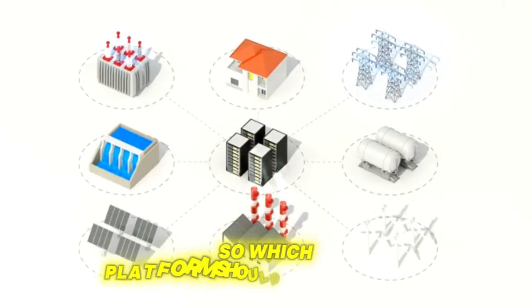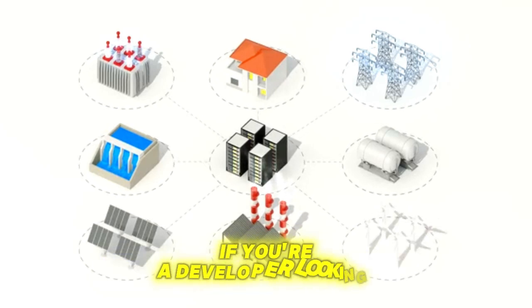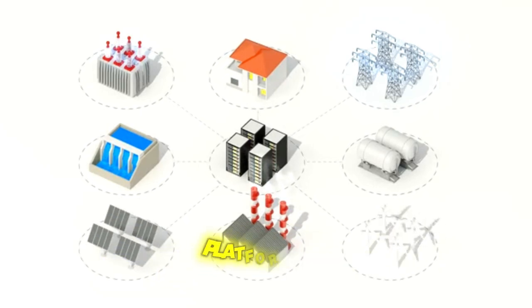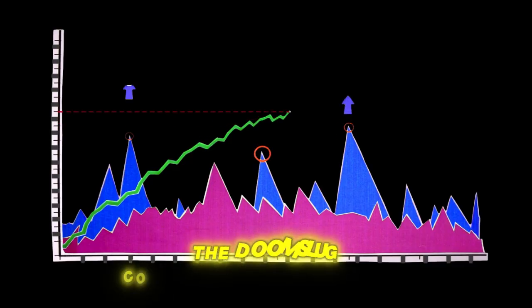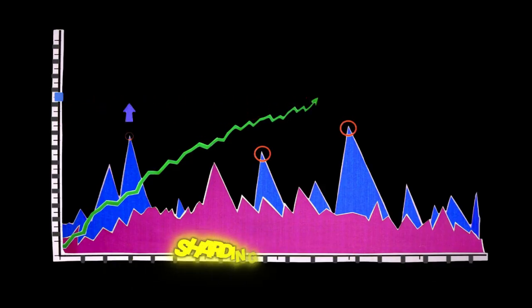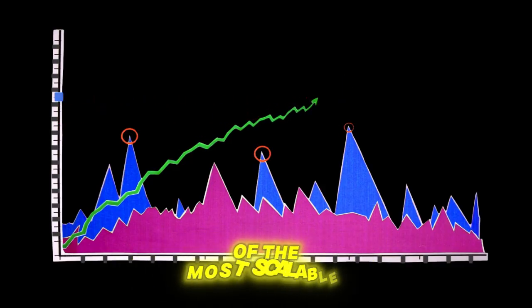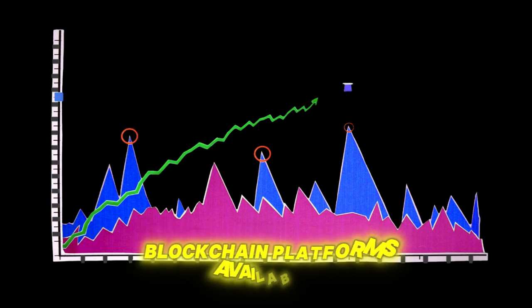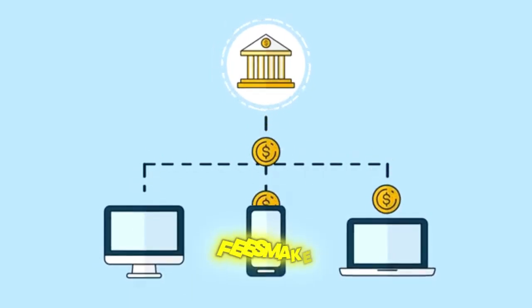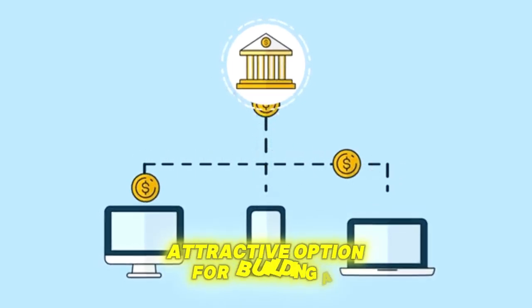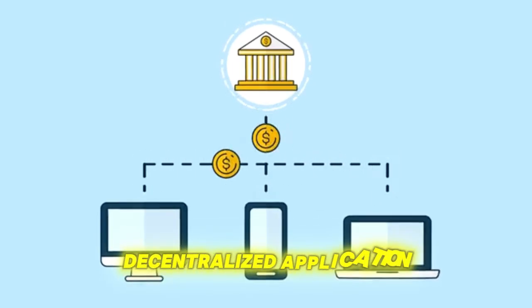So which platform should you choose? If you're a developer looking for a fast and scalable platform to build on, then the Near protocol is a great option. The Doomslug consensus mechanism and sharding solution make it one of the most scalable blockchain platforms available. In addition to this, the cheap transaction fees make it a very attractive option for building a decentralized application.